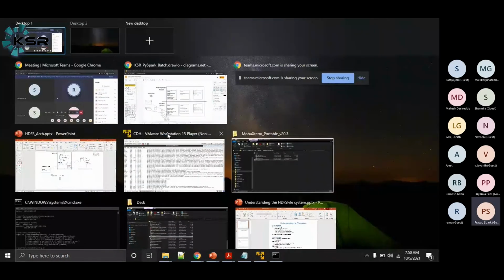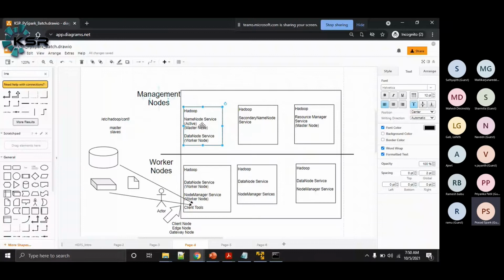Okay, so now come back. Let's say this entire system went down where our name node service was running, and a data node service was also running. Now there is no name node in the cluster. Whenever there is no name node, we cannot access HDFS.